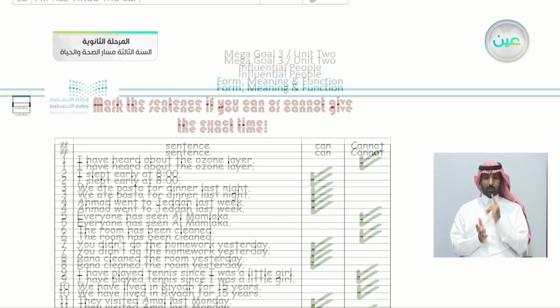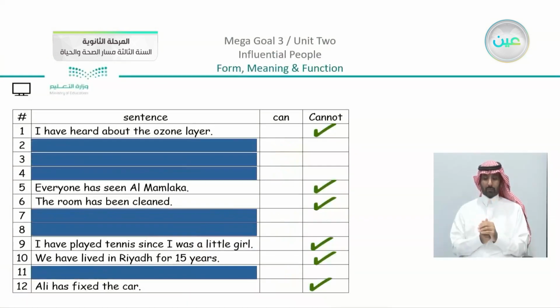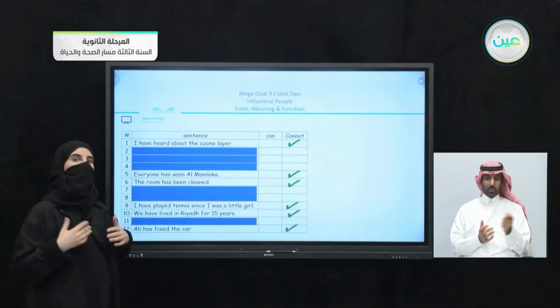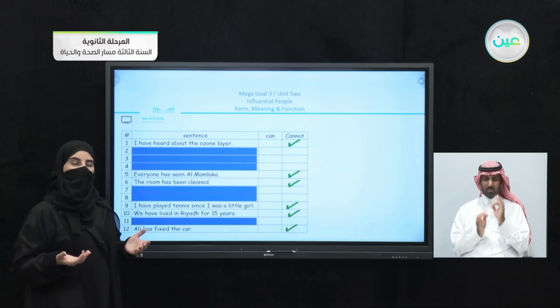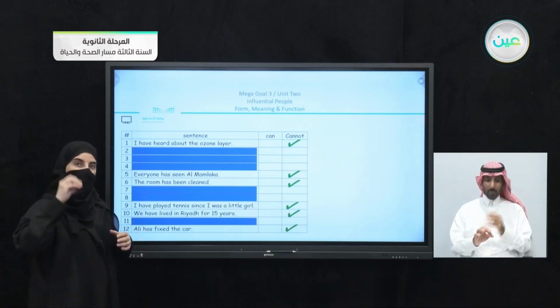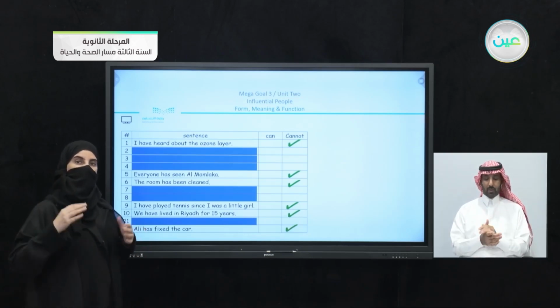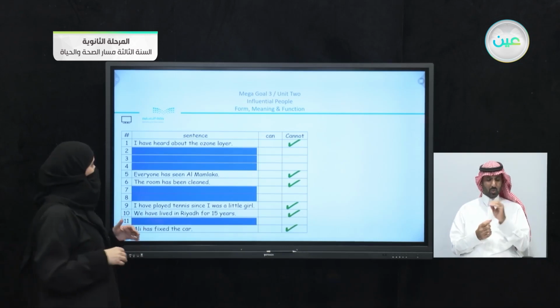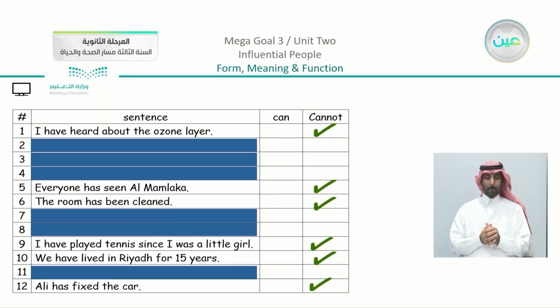Now I'm going to cover the first type. Here you can see that I just left the sentences where we cannot give an exact time. If you notice, there is something in common between all of these sentences: we have the two helping verbs, either have or has.